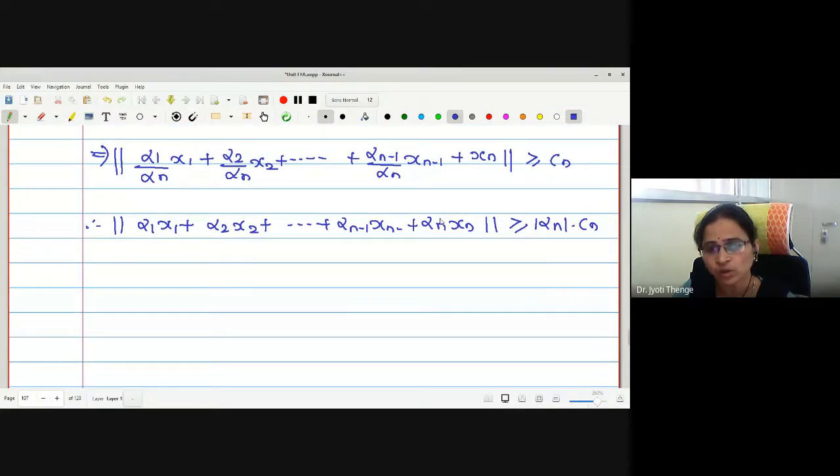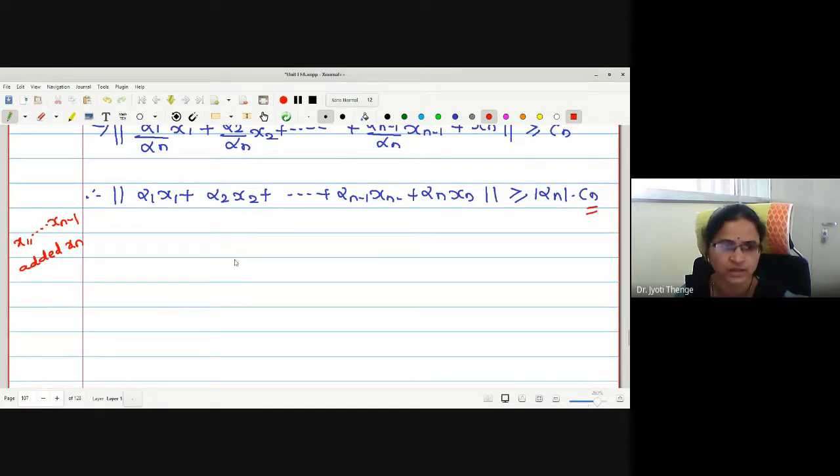Now look at this inequality very carefully. Actually, we started with the basis elements x1 to x n minus 1, and we added xn to the basis. That's why on the right we have mod alpha n into Cn. Let me repeat the process.